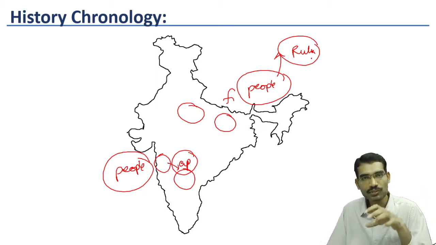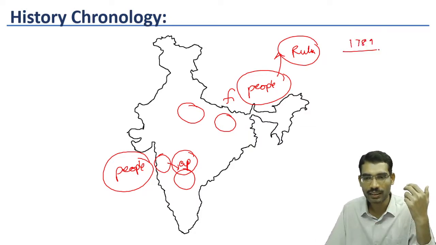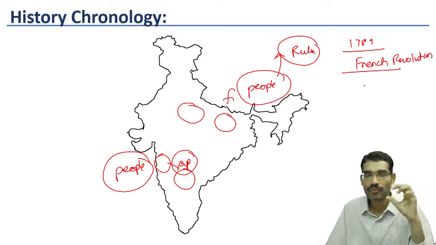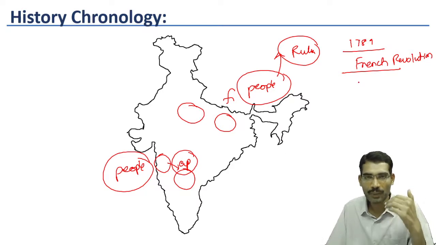The foundations for such developments were laid in 1789 in the form of the French Revolution. By 1789, the British Empire was gradually expanding into the Indian subcontinent.